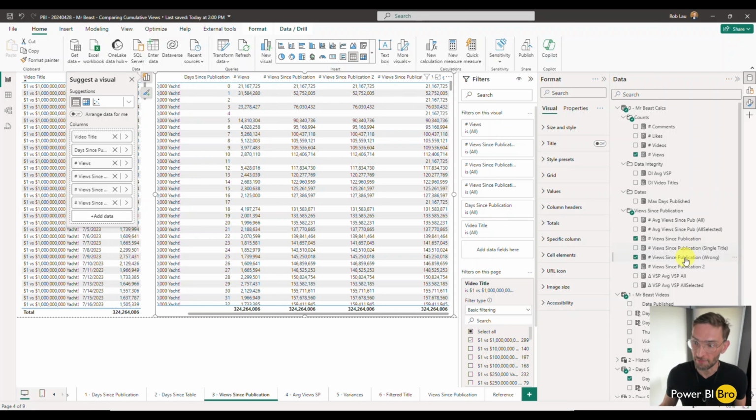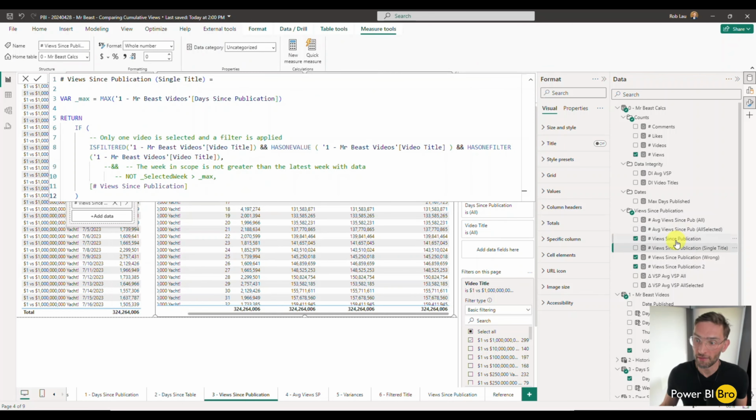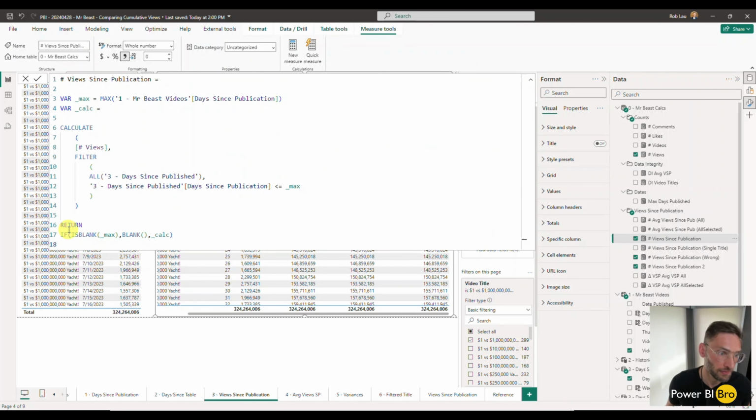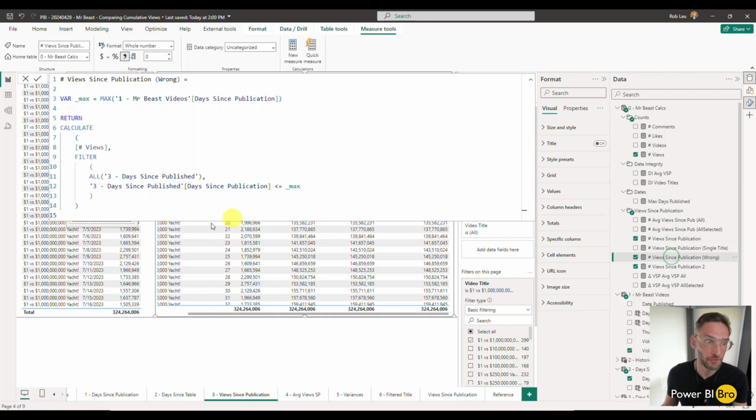To fix it, if you look at what's going on with the views since publication calculation, we say, well, if the max date is blank, so like on the second, if I don't have anything, then just return blank, and otherwise return the calc. And when you do that, that fixes it, because you'll see this wrong version has that extra row down there. And that's why that happens.